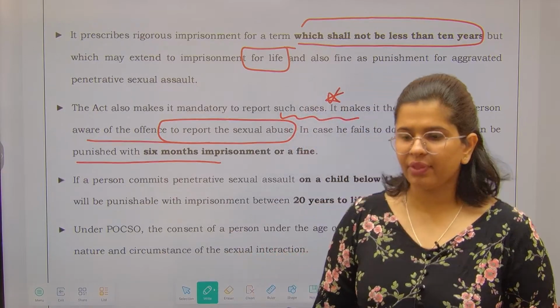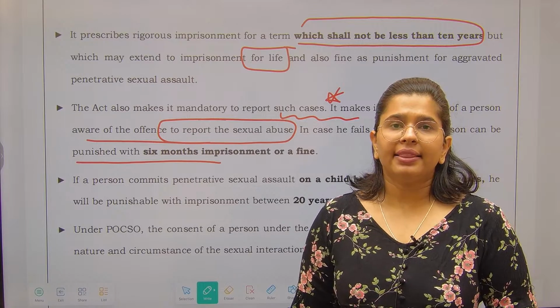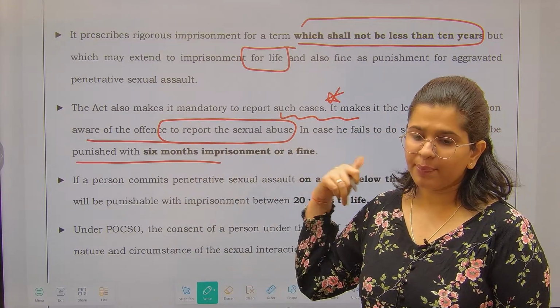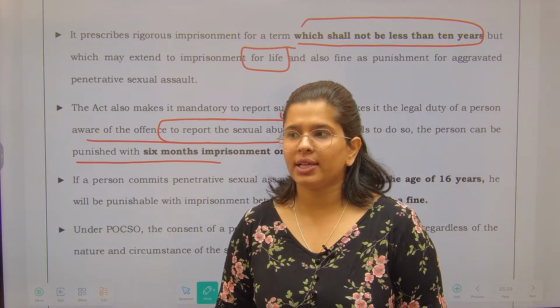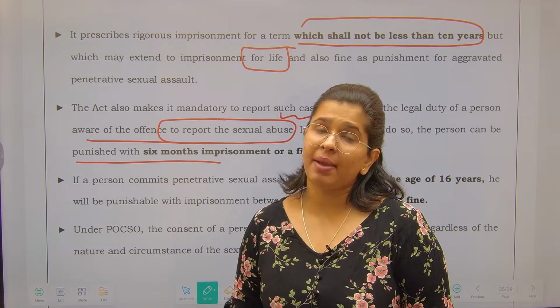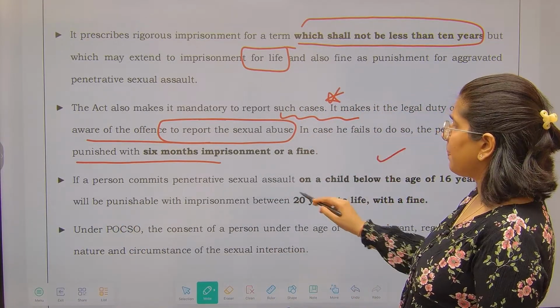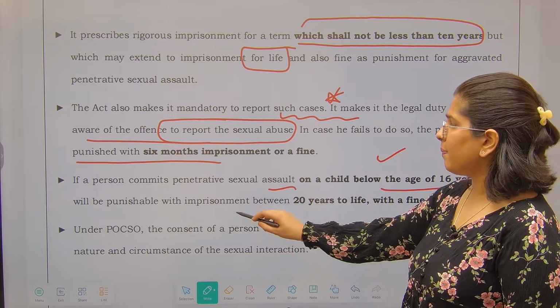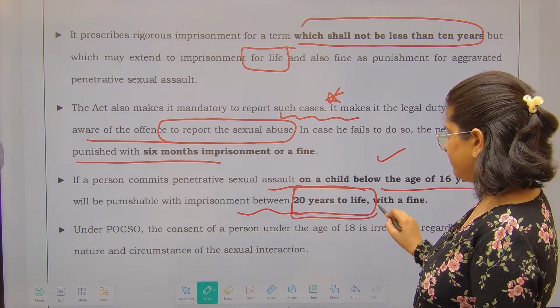Now for example, if the parents knew about the sexual abuse of a child and did not report it, then they are also punishable under the POCSO Act. A very important piece of information, way ahead of its time and important as well. So please remember this. If a person commits penetrative sexual assault on a child below the age of 16 years, he will be punishable with imprisonment of 20 years to life.